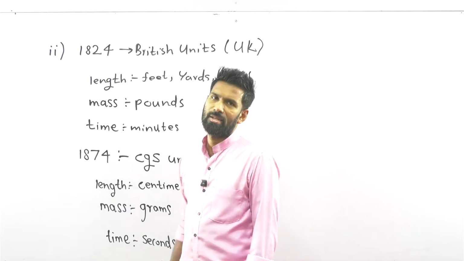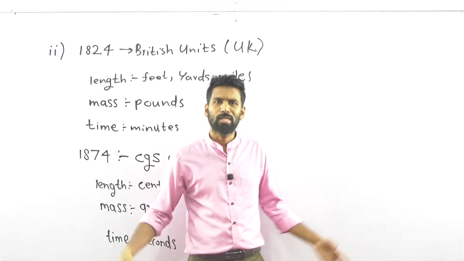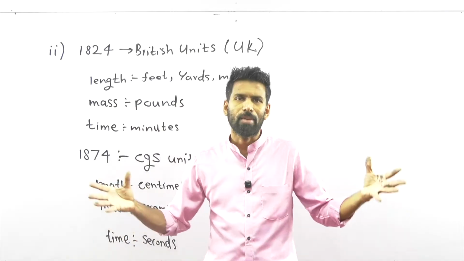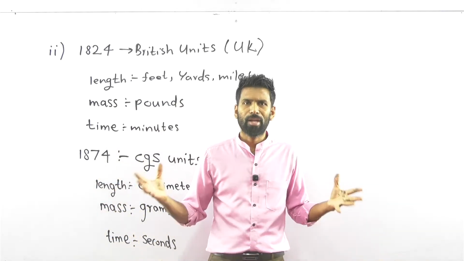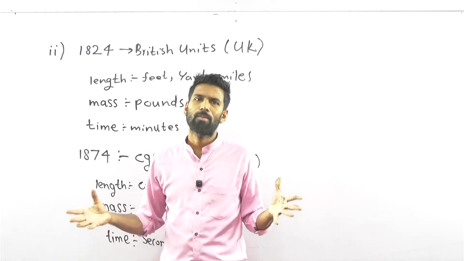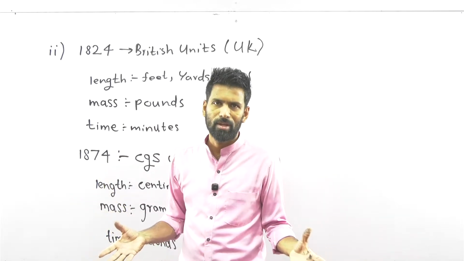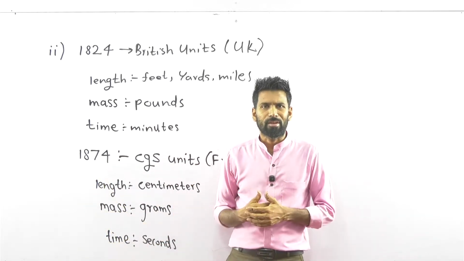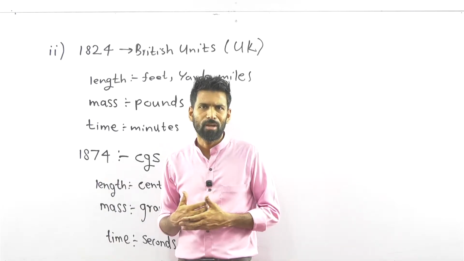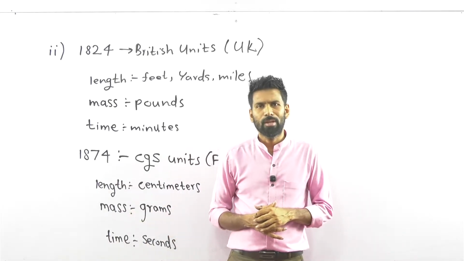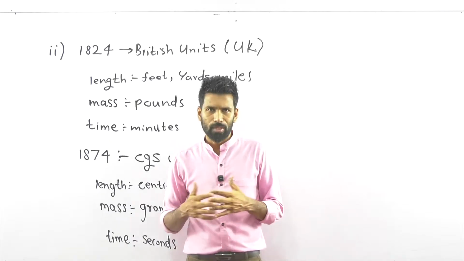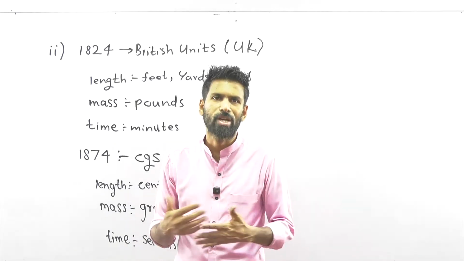This is the case. When people use separate unit sets in separate parts of the world, what happened? It's very contradicting. It's very difficult to carry out businesses. It's very annoying to carry out educational knowledge sharing.